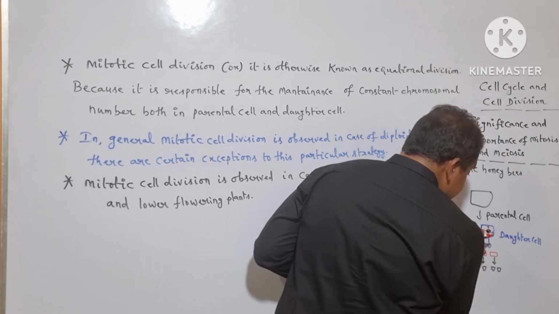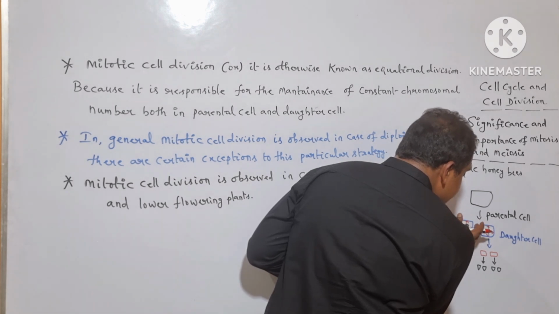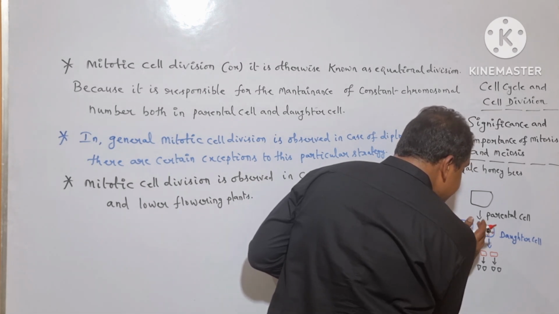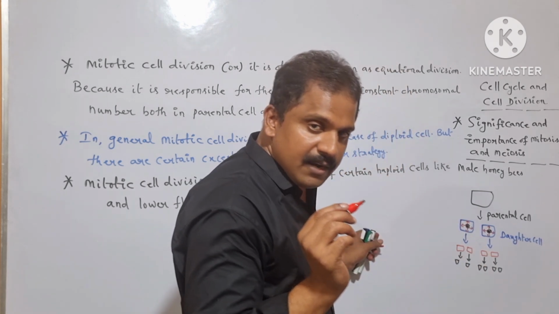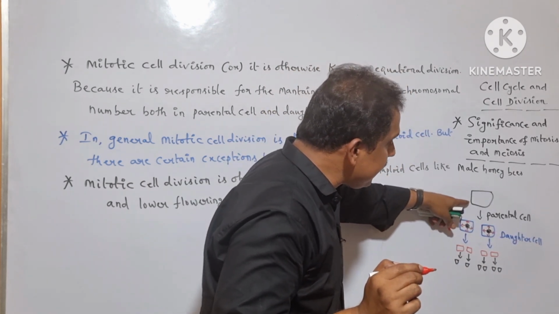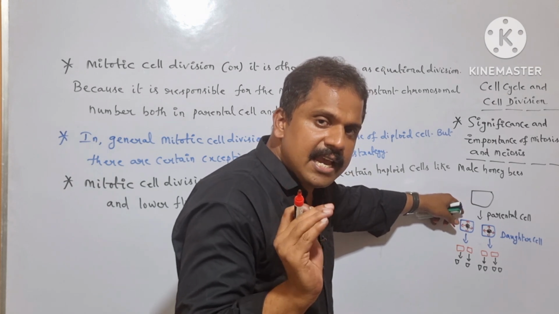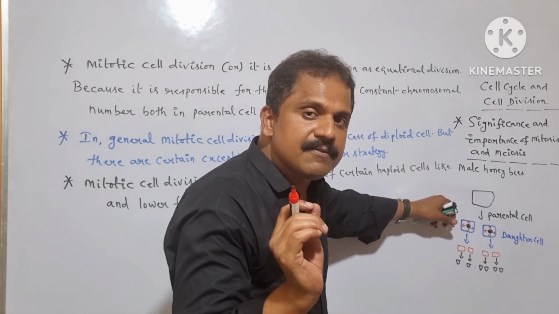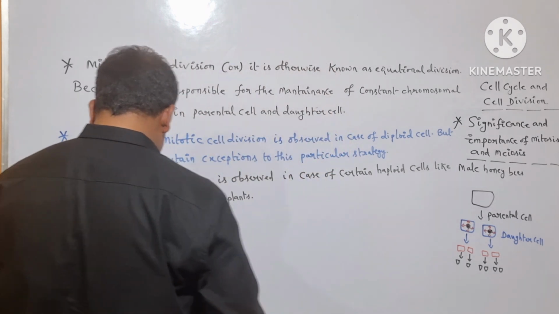So here, when the size of the nucleus and the volume of the cytoplasm increase, the two daughter cells remain similar in size, likewise the parental cell. In what way the parental cell has one constant size, the daughter cells acquire the similar size because of the mitotic cell division. Is it clear? So let me write it here.